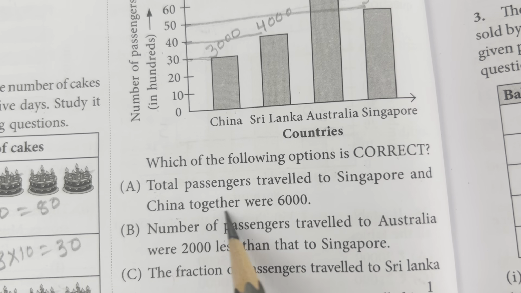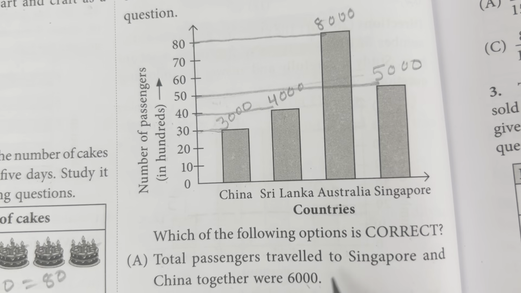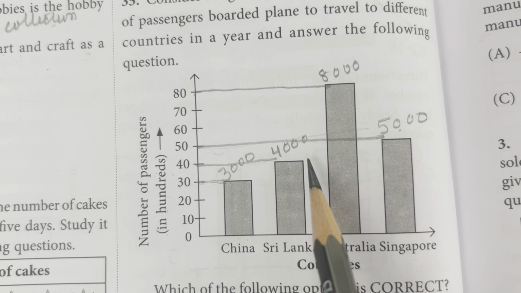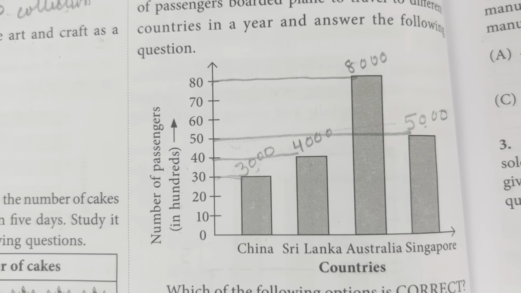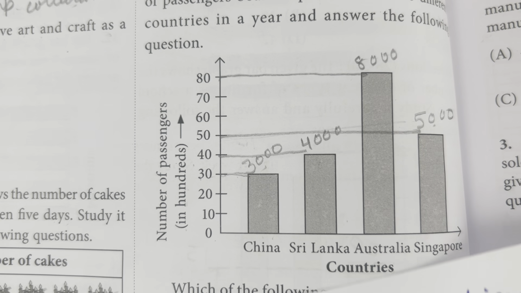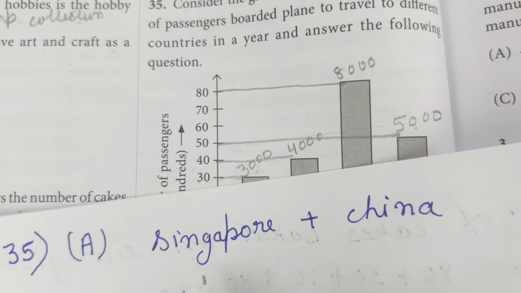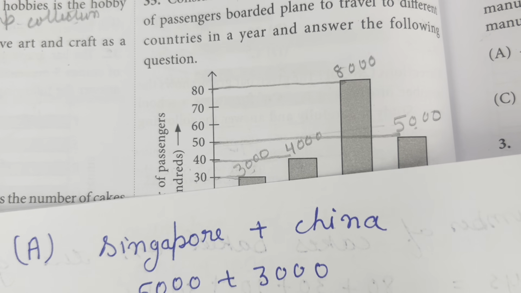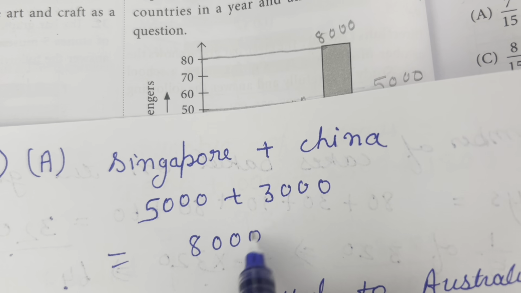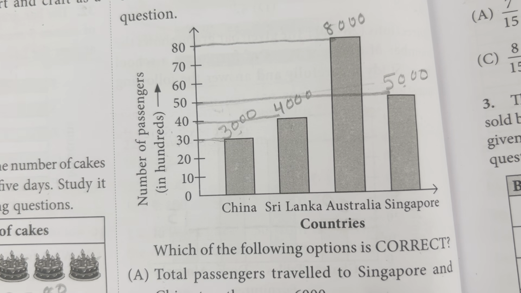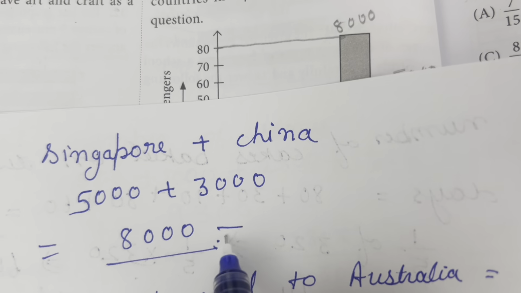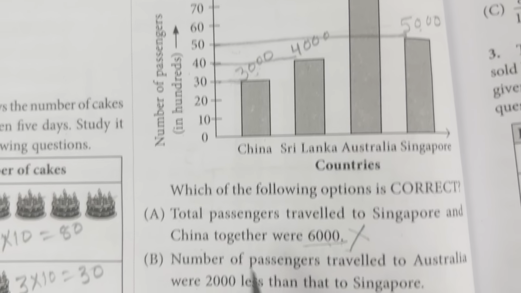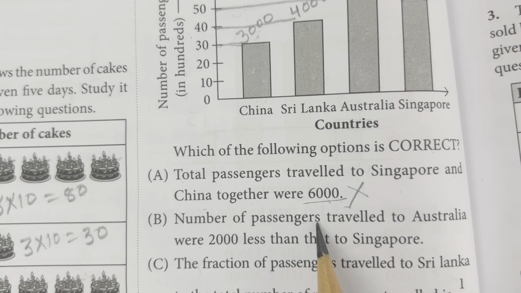Now we will discuss each option one by one. In option A, total passengers travel to Singapore and China together were 6000. China and Singapore, so how many passengers in Singapore, 5000, and how many passengers travel to China is 3000. So 5000 plus 3000 is equal to 8000. But in the option, 6000 is given. So 8000 is not equal to 6000, so option A is wrong. This is not correct.